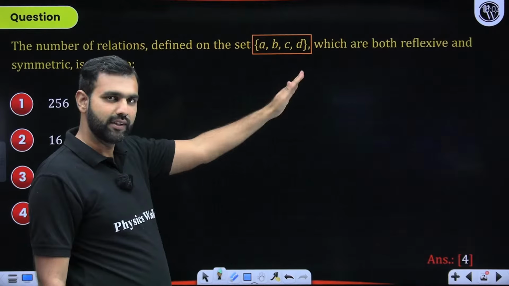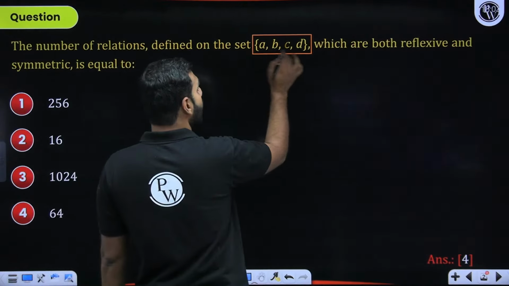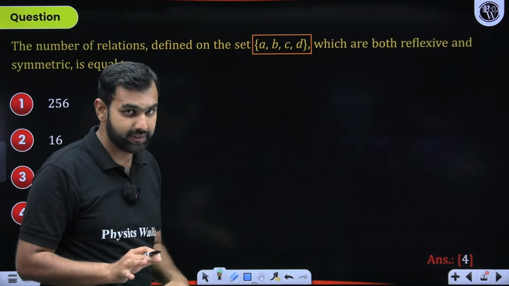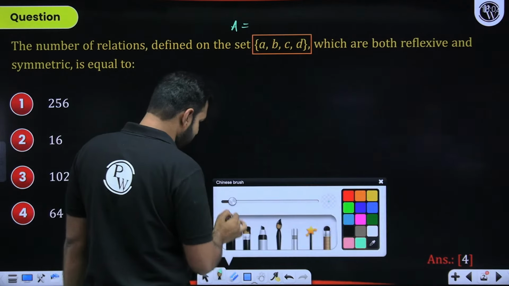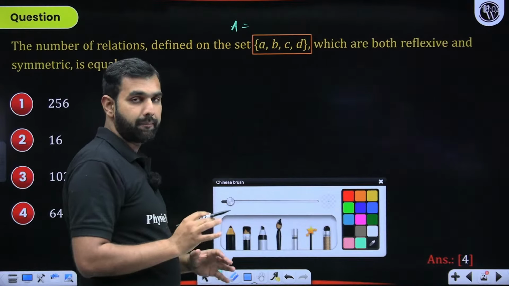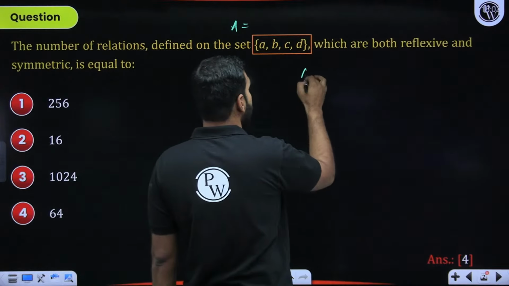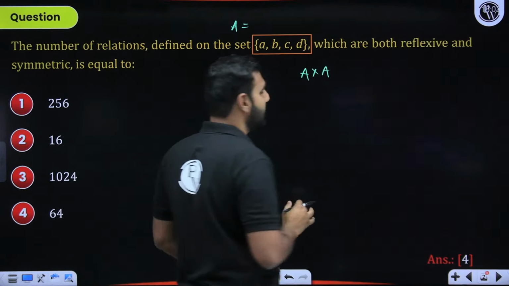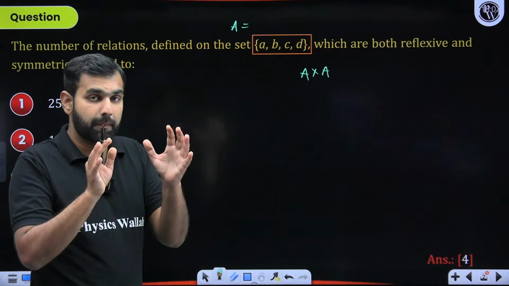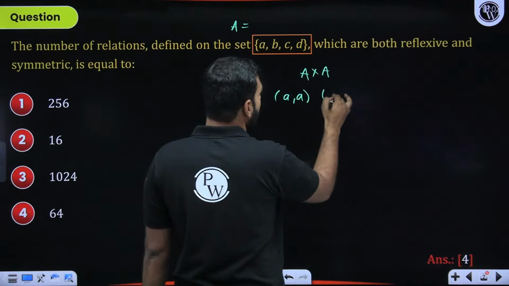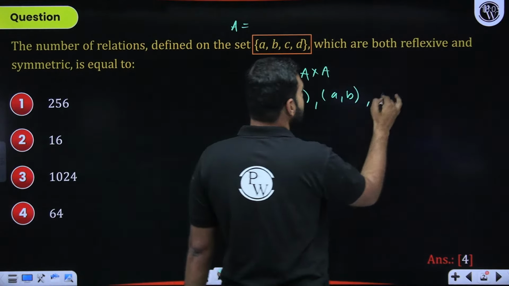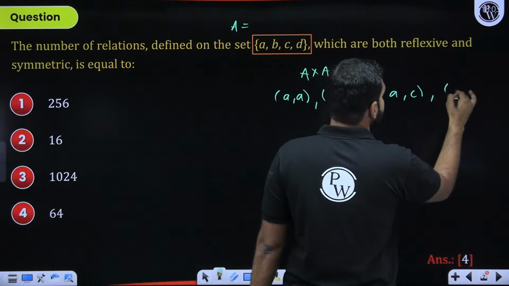With that, when I go ahead, when you say that on this set, from this set to this set only, there are 4 elements in this set. For example, let's call this set A. Now, if from this set A I do the mapping, it will be the Cartesian product A cross A. When you look at this Cartesian product A cross A, the pairs you will get are, of course, (A, A), then (A, B), then (A, C), then (A, D), and so on.